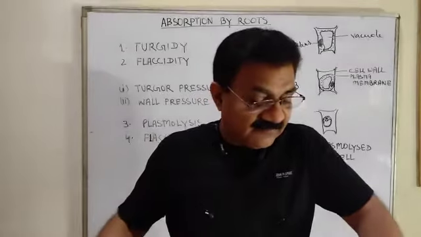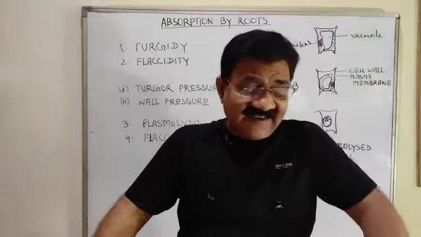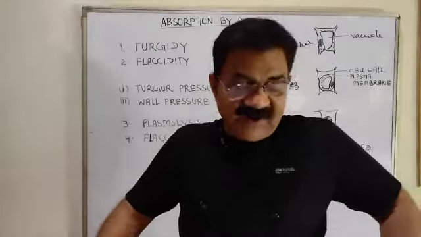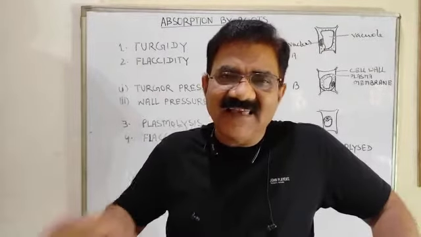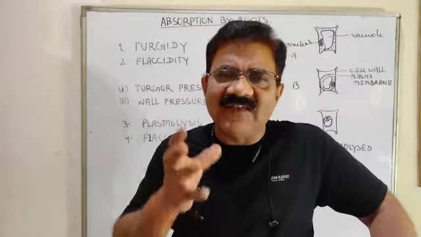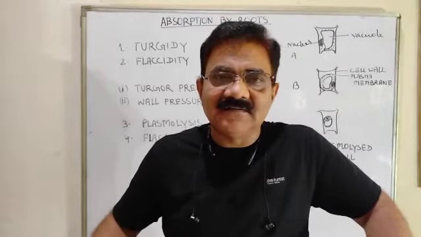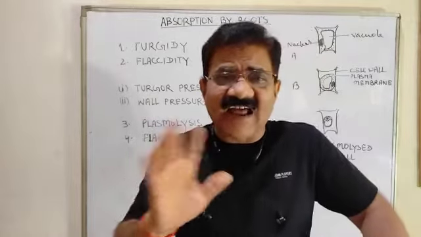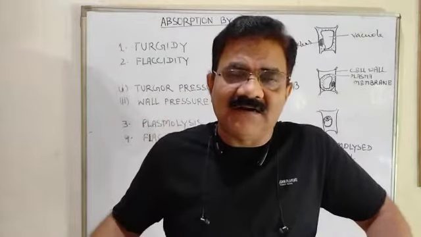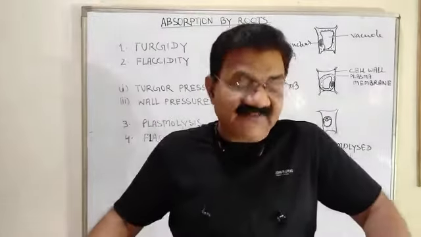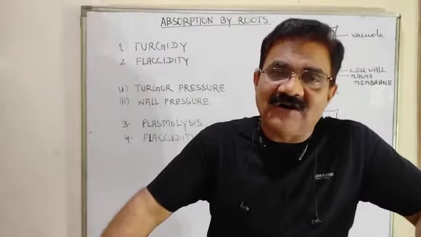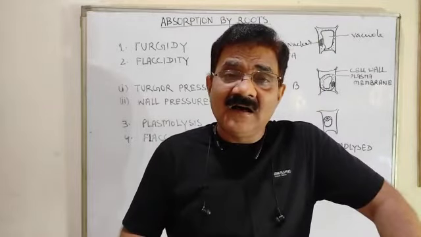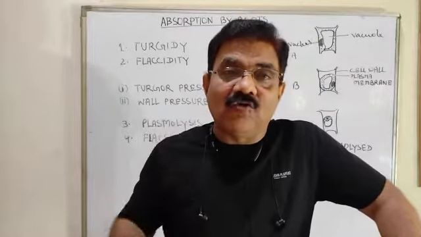So water is absorbed. And when a cell reaches a state where it cannot accommodate more water, there is a limitation of the cell to accommodate water. And when it reaches that condition, it is said to be turgid, and the condition is called turgidity. It means the living cell is unable to accommodate more water.